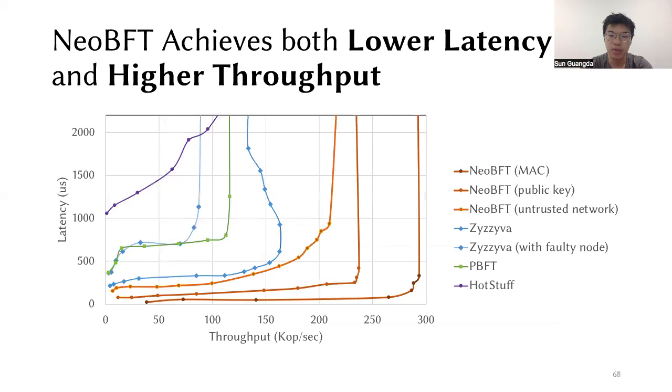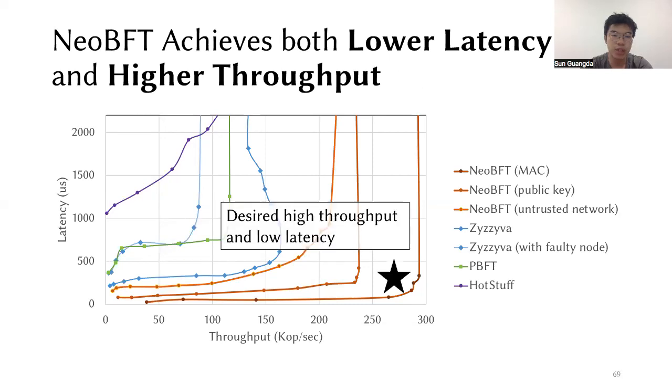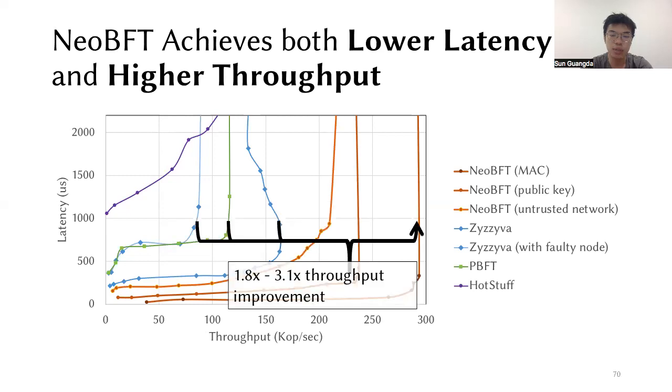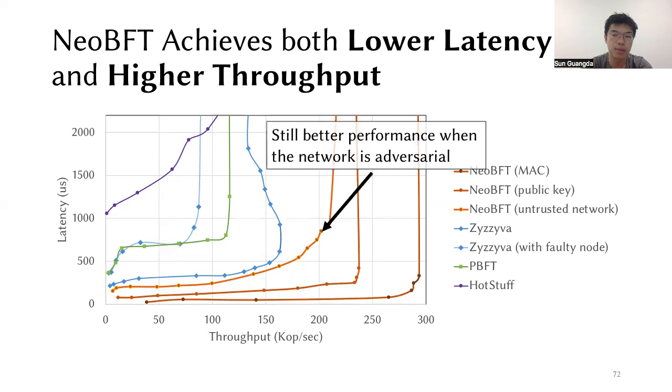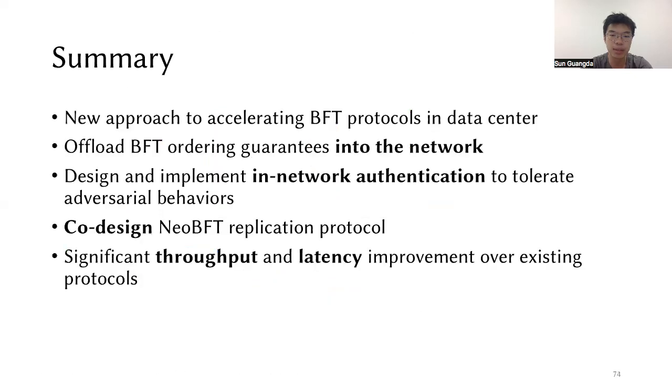The result of the performance evaluation is shown in this throughput-latency graph, and NeoBFT achieved the desired high throughput and low latency. Compared to other protocols, NeoBFT shows 1.8 times to 3.1 times throughput improvement, and 8.5 times to 42 times latency improvement. Furthermore, NeoBFT still has better performance when the network is adversarial. Please check more evaluation results in the paper.